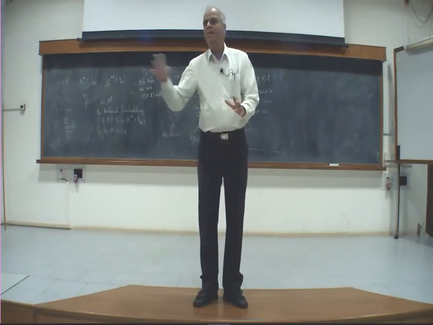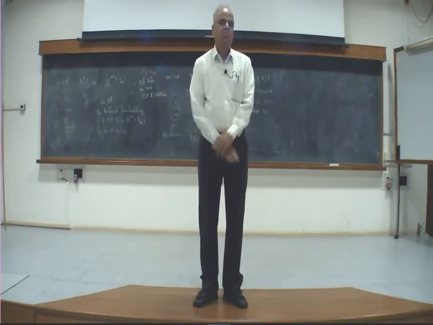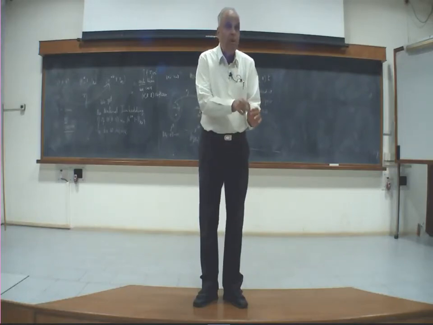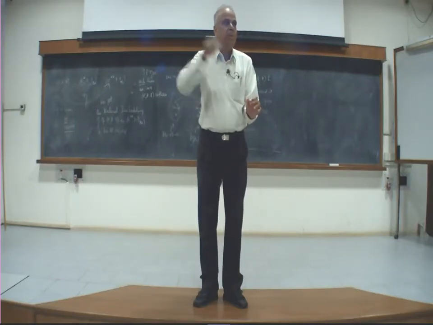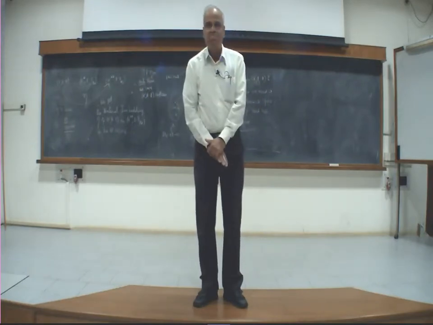I want fn(x) to converge to f(x). What do I mean? I may say at every point when I evaluate, fn(x) becomes a number, so I get a sequence of numbers. That sequence of numbers must converge to the number f(x). That's one way of asking.